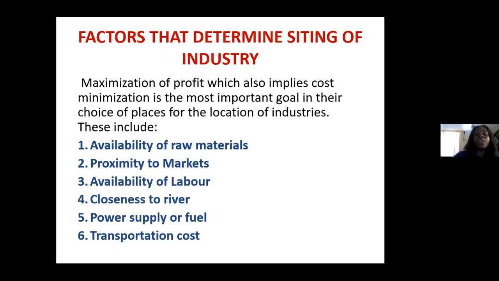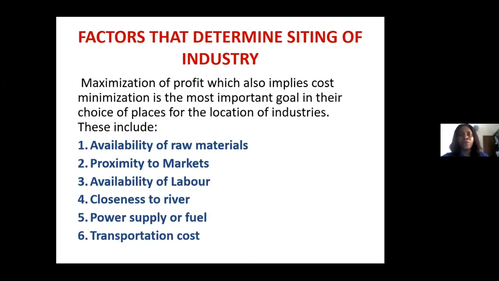The first one is the availability of raw material. Nearness to the source of the raw material is very important. Let it be that in the environment where the industry is to be sited, there should be constant availability of the raw material. Another one is proximity to market.